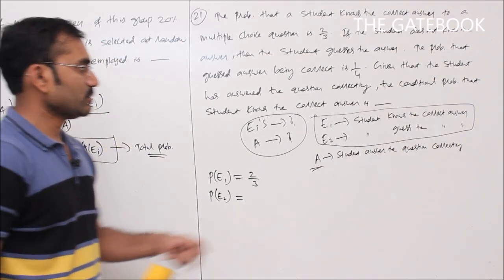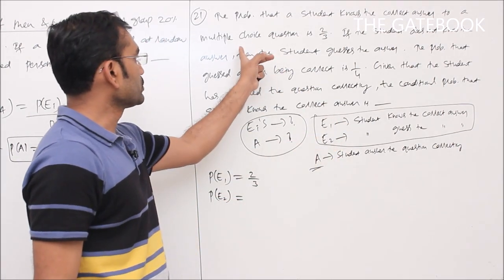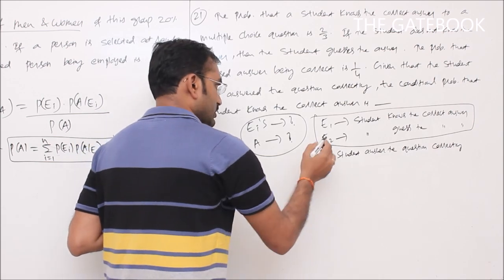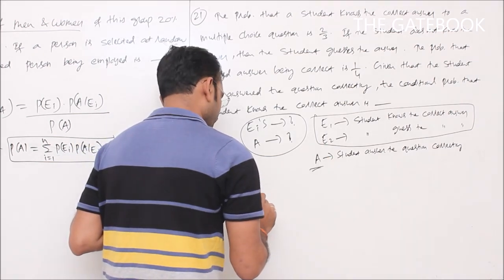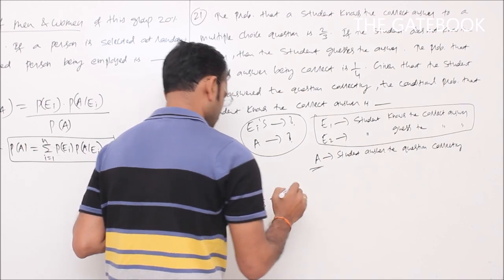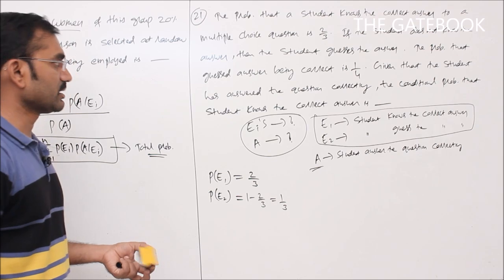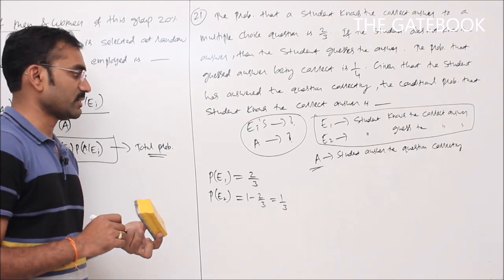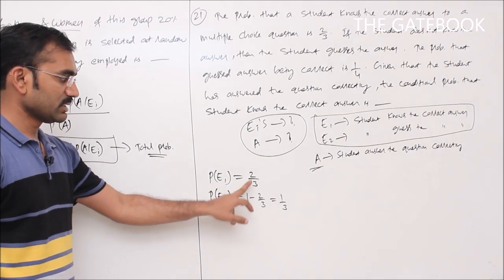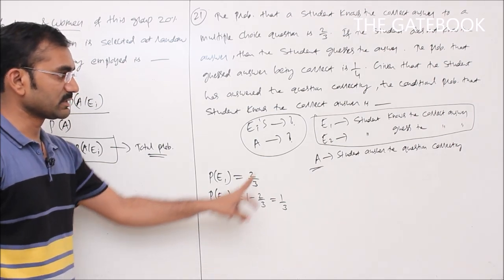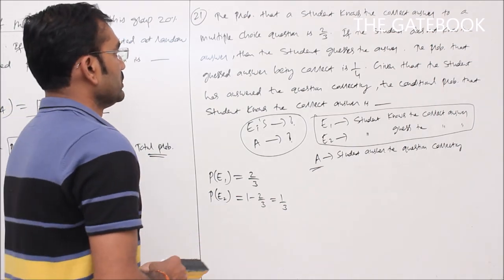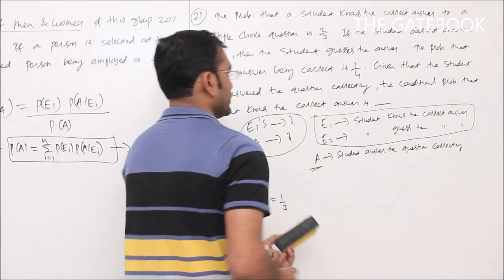If the student does not know the answer, then definitely the student has to go for a guess. So 1 minus 2 by 3 is equal to 1 by 3. So the student guesses the correct answer with probability 1 by 3. That is not given in the problem, so I am finding it: 1 minus 2 by 3 equals 1 by 3. That is P of E2. Now it is given that the probability that the guessed answer is correct is 1 by 4.